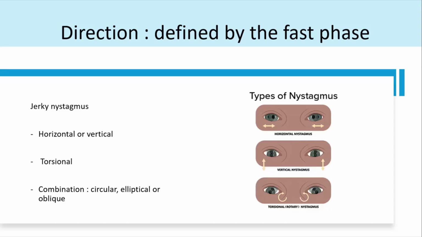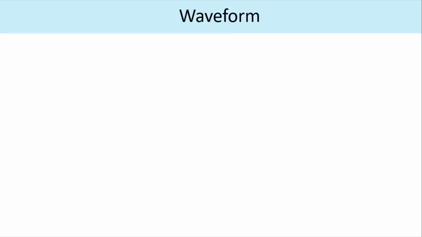Now, when you talk about nystagmus, you talk about the direction of nystagmus. So the direction is defined by the fast phase. So in a jerky nystagmus, it can be either right beating or left beating in a horizontal nystagmus, or it could be up beating or down beating in a vertical nystagmus, or it could be a torsional, rotatory type of nystagmus. It could be clockwise or anti-clockwise, or it could be a combination of all, like a circle or elliptical.